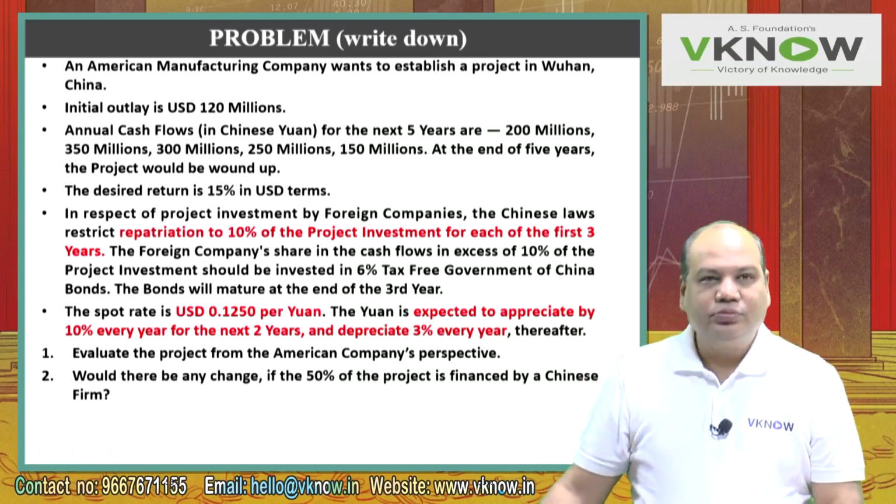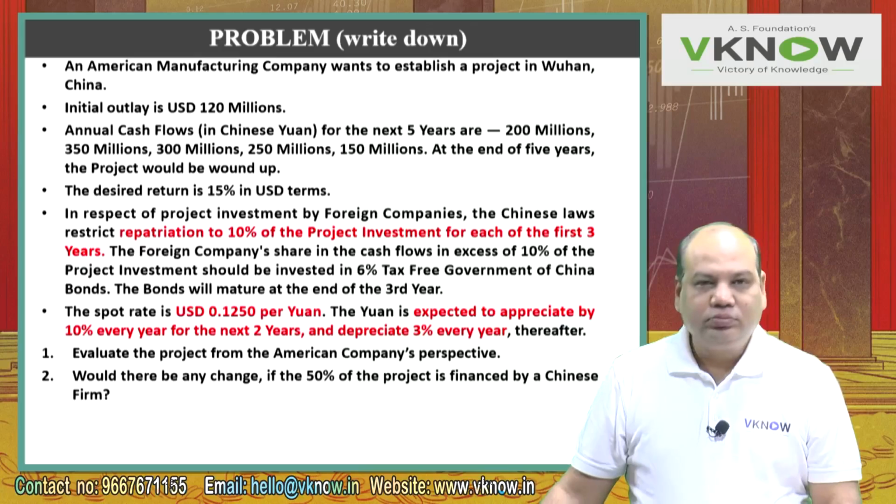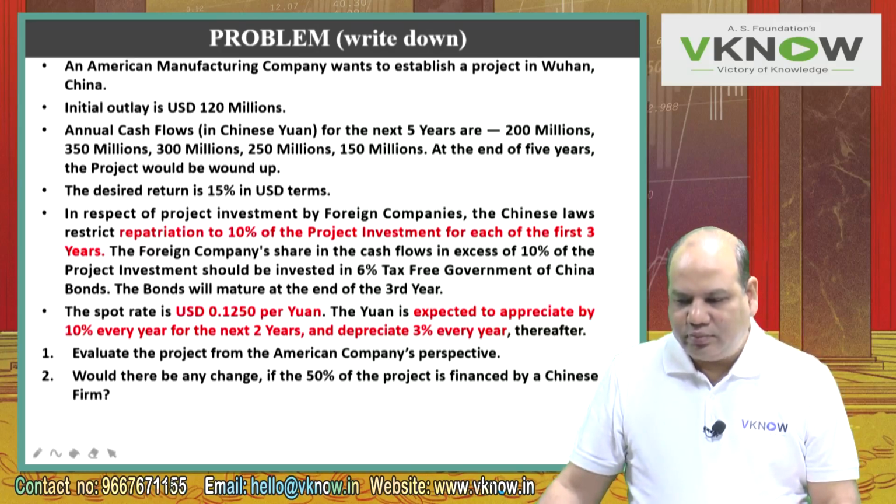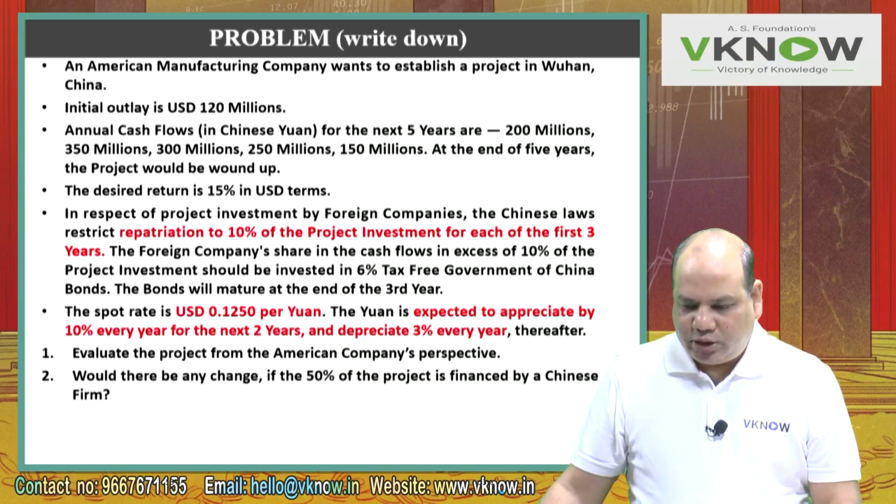Annual cash flow in Chinese yuan for the next 5 years are, dash 200 million, 350 million, 300 million, 250 million and 150 million.